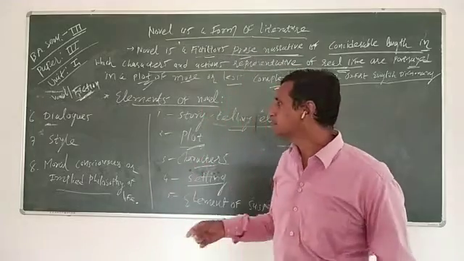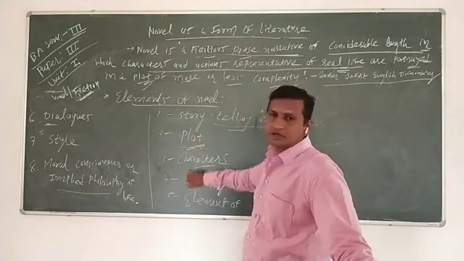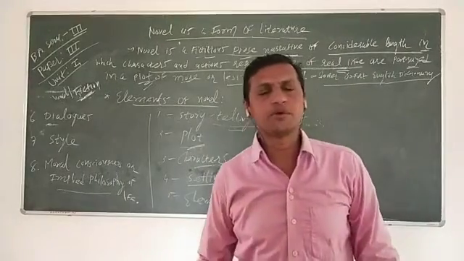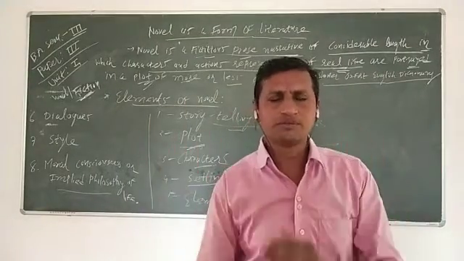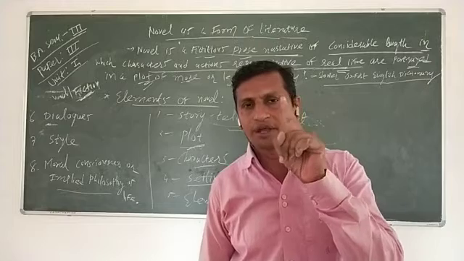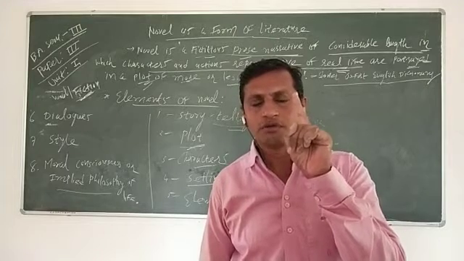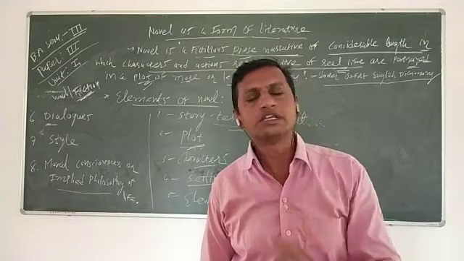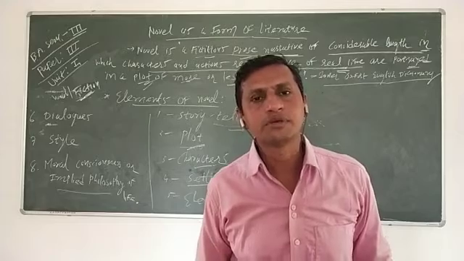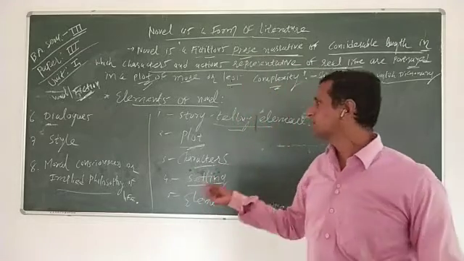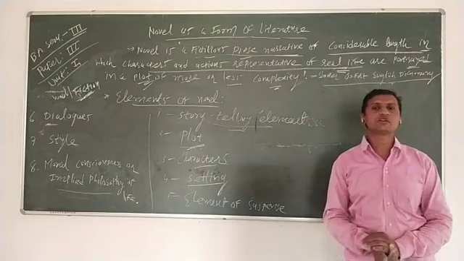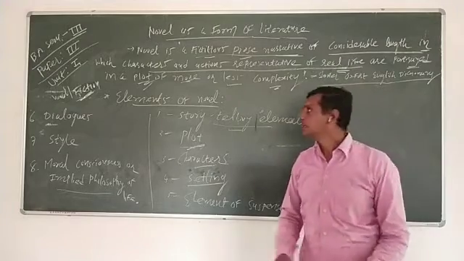A second element is the plot. We will discuss it only a little here because, dear friends, we have to discuss it much more in Paper 5, Foundation Course of Literary Criticism, Unit 4. Then the plot: plot is a systematic arrangement of incidental events, and here we can say